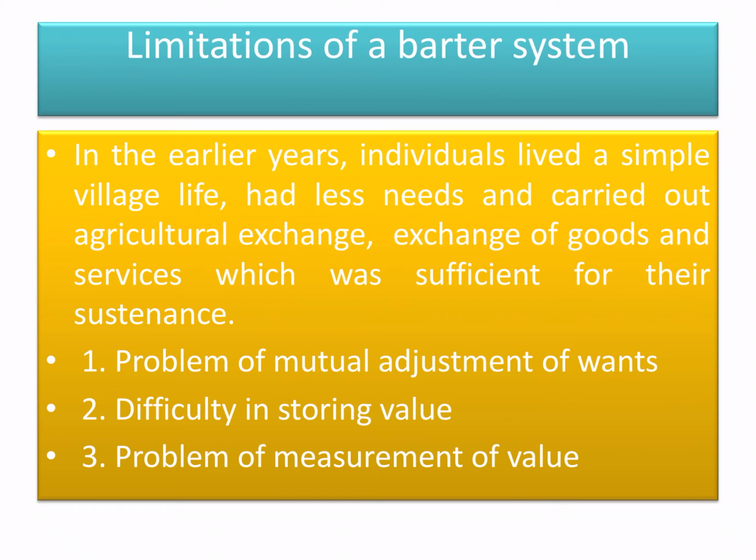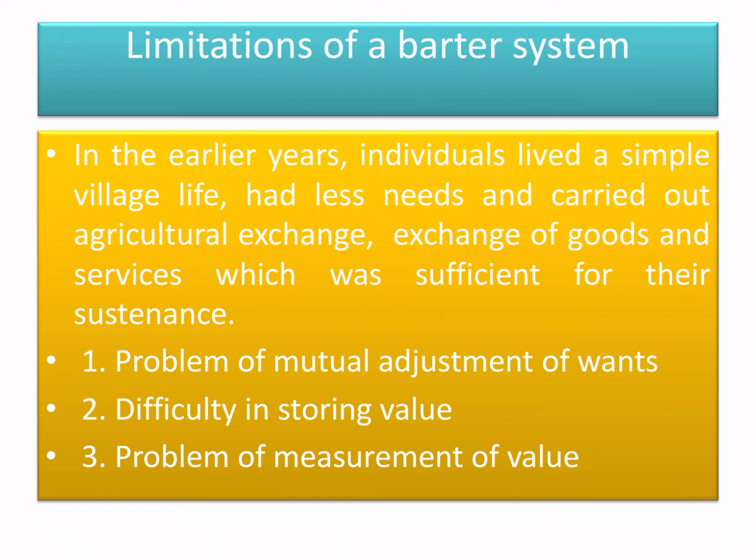How can you easily identify that 20 kgs of wheat equals 10 kgs of rice? How can you identify that 1 kg of ghee equals 2 kg of rice? So it is a very complicated measurement. For this, a universal measuring rule is needed to settle this problem.